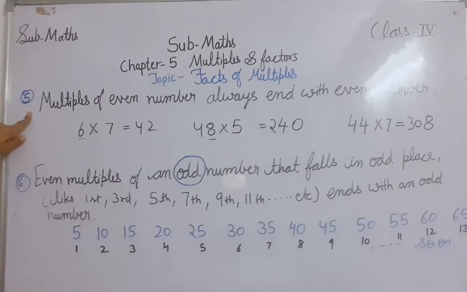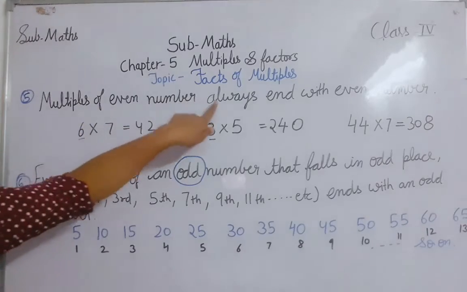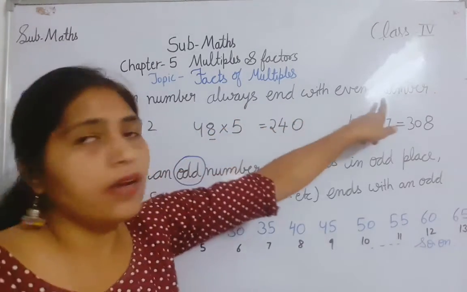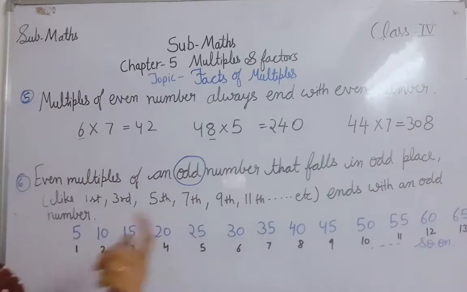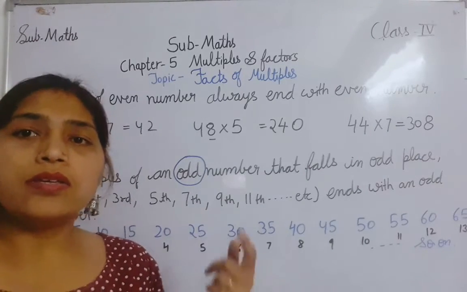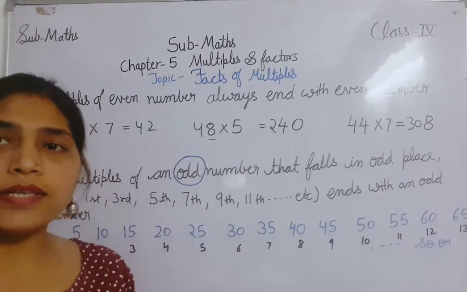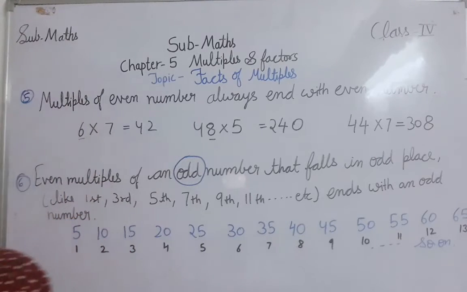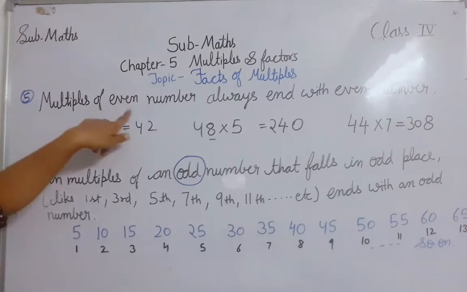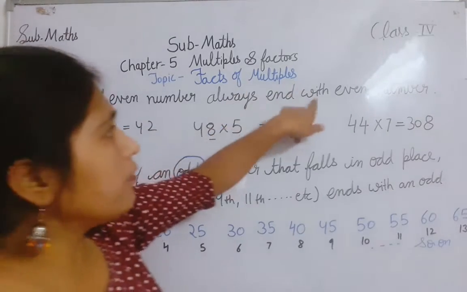What is the fifth fact of multiples? Multiples of an even number always end with an even number. If I am talking about even numbers, they end in 0, 2, 4, 6, 8. Those are even numbers. So multiples of an even number always end with an even number.